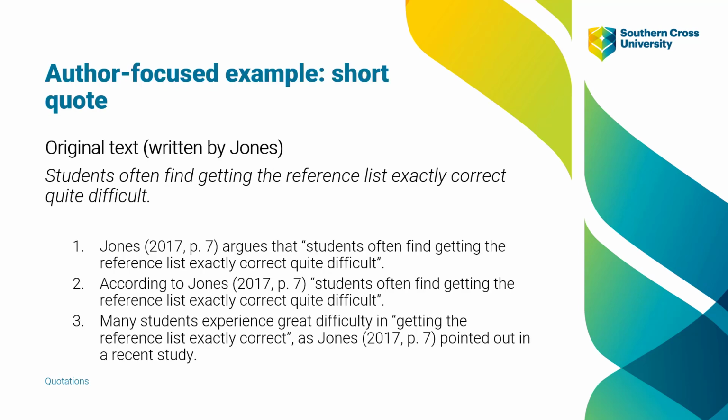Our original text, written by Jones, is that students often find getting the reference list exactly correct quite difficult. We're going to use that quote word for word, but in 3 examples. Just have a look at the different position of the author's name. In the first one, Jones is outside of the brackets, as we said, then 2017, a comma, and the P there represents page number, and we need a page number when we are direct quoting in APA 7th style.